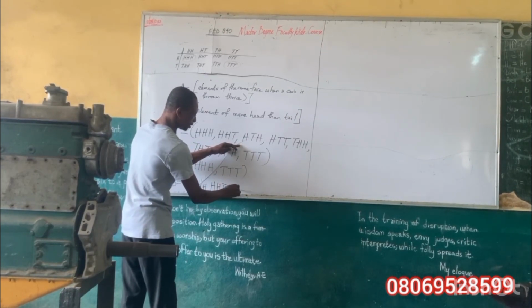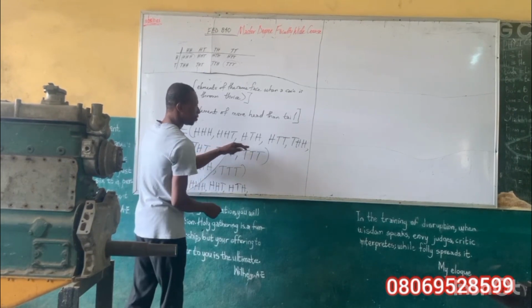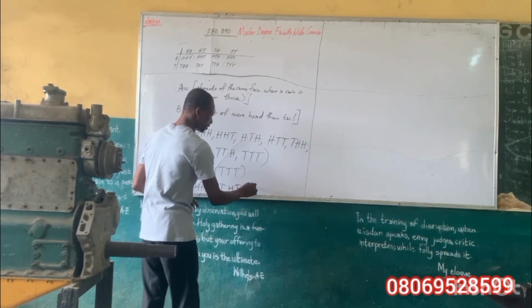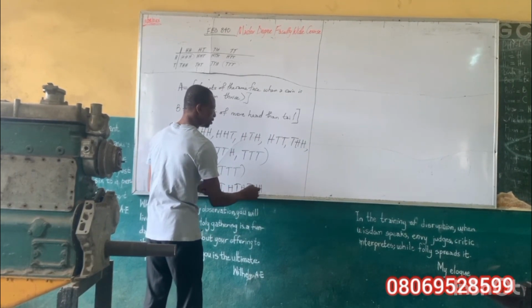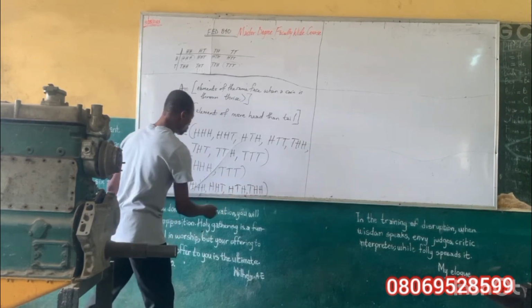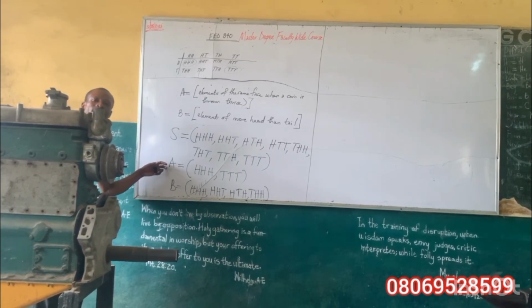We have head, tail, head: we check, tail is not more than head, head is more. We have tail, head, head. Is there any other one? No. So these are all the elements that we have in A and B.